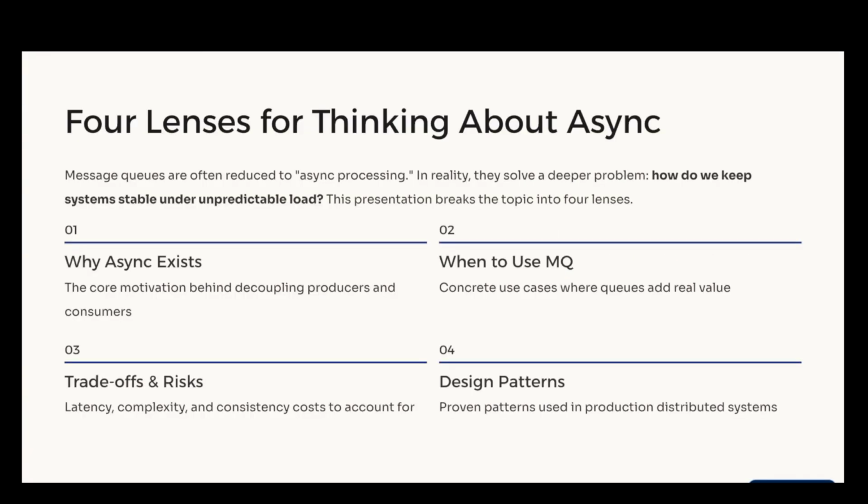When thinking about async systems, I usually break it down into 4 aspects. First, why async systems exist. Second, when to use message queues. Third, trade-offs like latency and consistency. And finally, real-world design patterns.